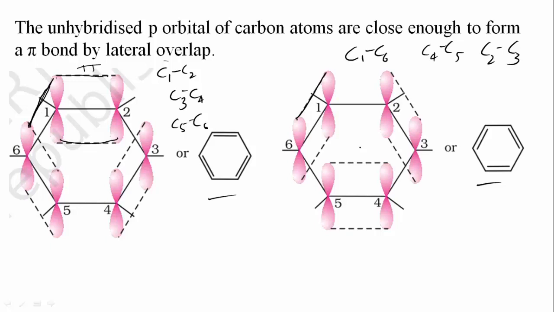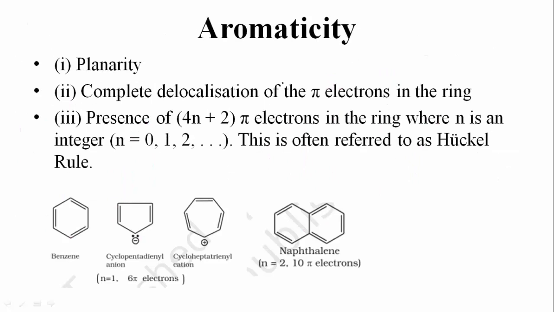to form a pi bond. So aromaticity means whether the given compound is aromatic or not. That can be known by aromaticity. So aromaticity indicates whether the given compound is aromatic or not. And here there are three conditions that should be satisfied by a given compound to behave as an aromatic compound. Or if we find any aromatic compound, if we want to say it is aromatic, then it should satisfy these three rules.